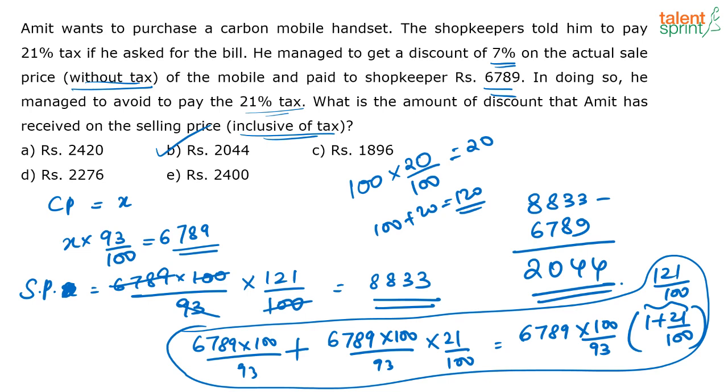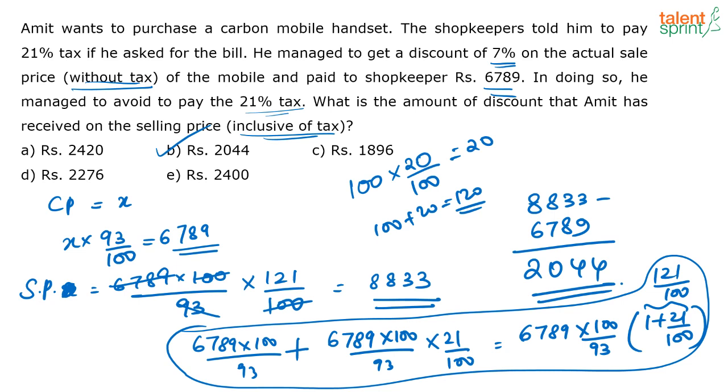Correct? Now the question they are asking is, if I had actually bought the phone at a selling price which included the actual price of the phone and the tax, compare that with the current price at which I have bought, and see what the actual discount was that I got. So that is what we are trying to do in the question. Here the numbers are different, that's all. If I had actually got the phone with tax and the actual cost price, I would have bought it for 121 rupees, correct?